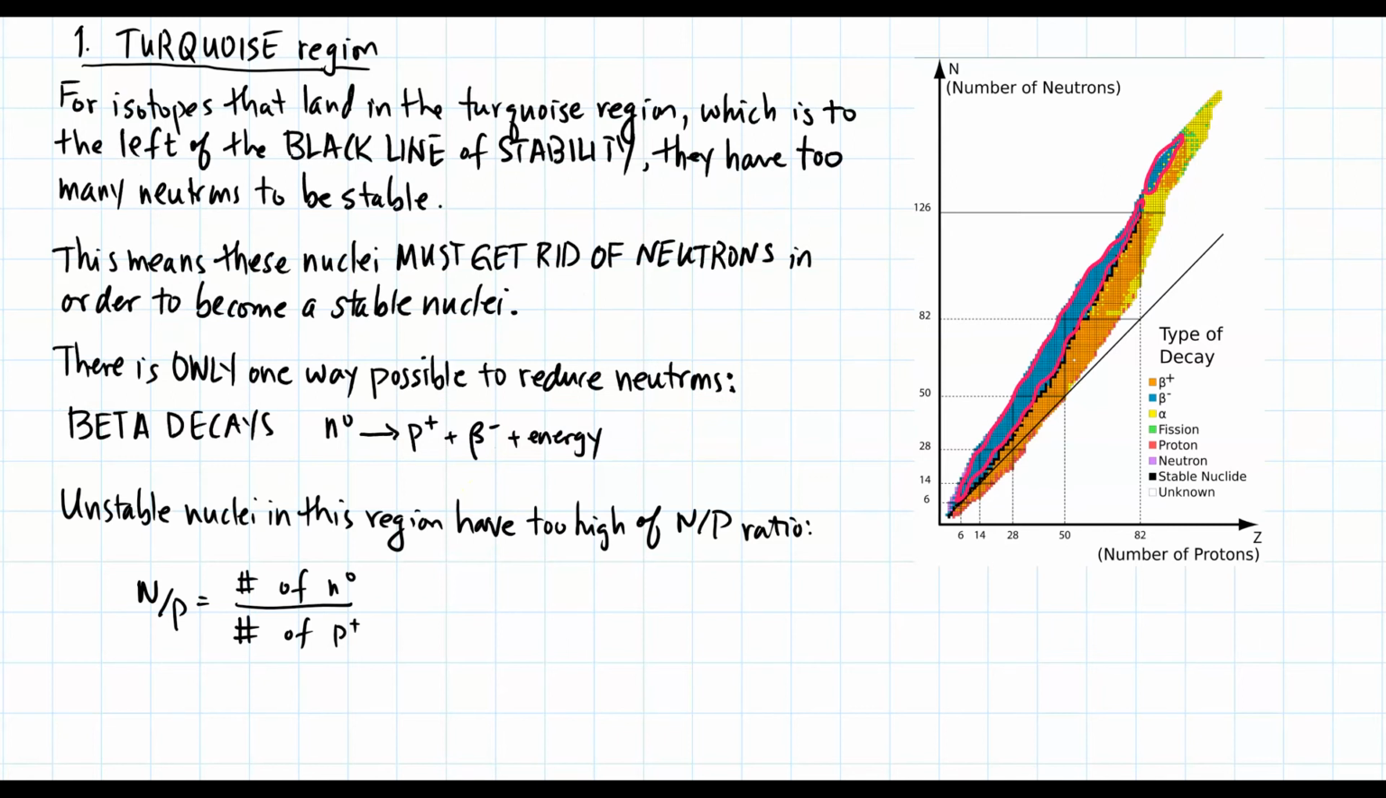Unstable nuclei in this region have too high of a neutron to proton ratio. In other words, there are too many neutrons and too few protons. What a beta minus decay does is reduce the neutron to proton ratio, moving it closer to the black line of stability.